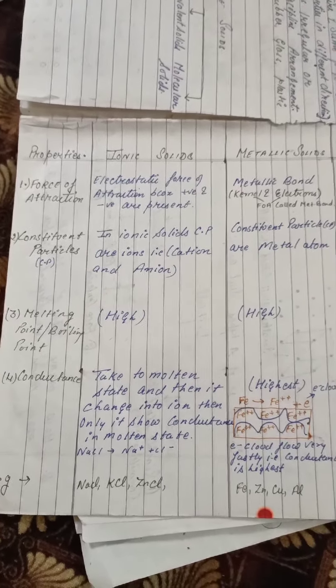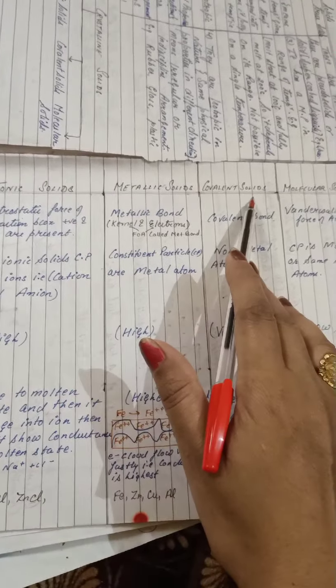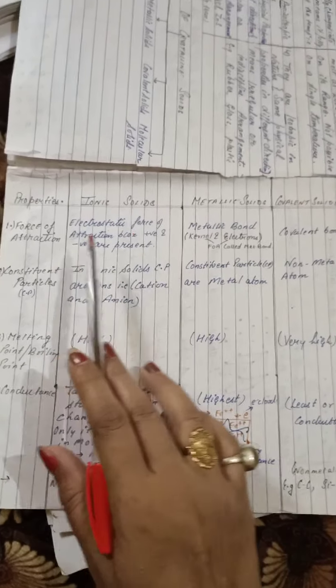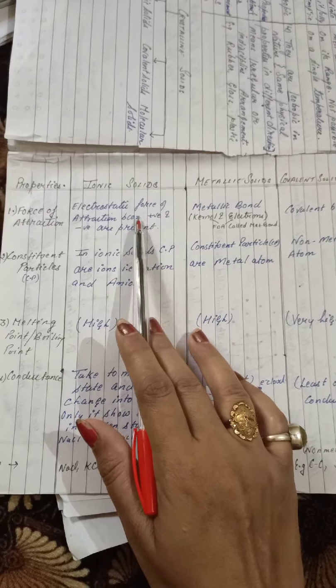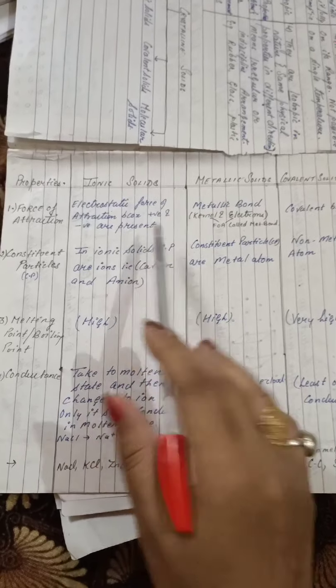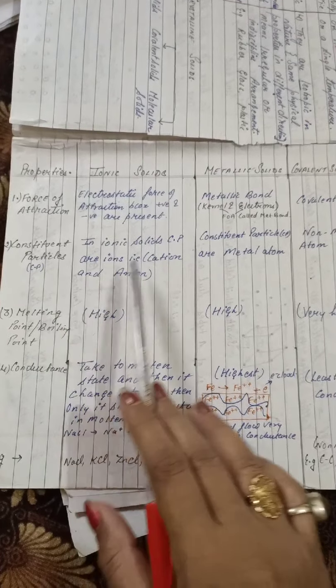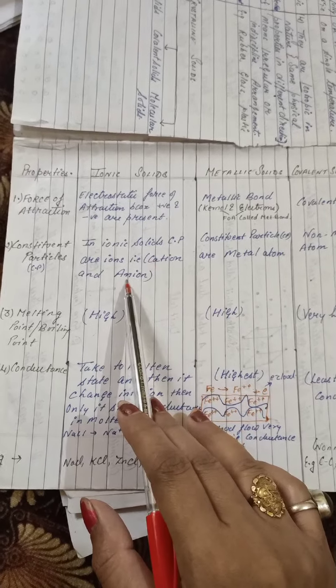So now we are doing some properties of ionic solids, metallic solids, covalent solids and molecular solids. First of all, the force of attraction. In an ionic solid, the electrostatic force of attraction is present, because positive and negative charges are present. The constituent particles of this are cation and anion.